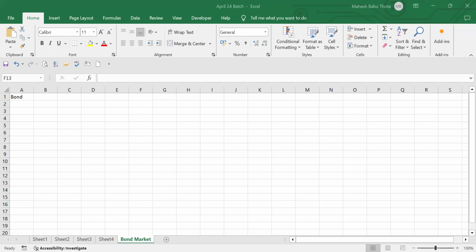Okay. So we are talking about bonds. Basically, first we'll understand the bond and the bond market. So the bond market, we all know, is a debt instrument. What is a debt instrument? What do you mean by debt instrument? This is not capital. This is debt to the company. Bonds are a debt instrument. It's not capital. It's a part of debt.